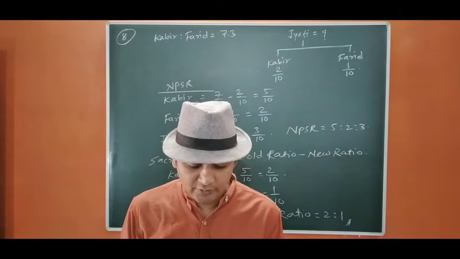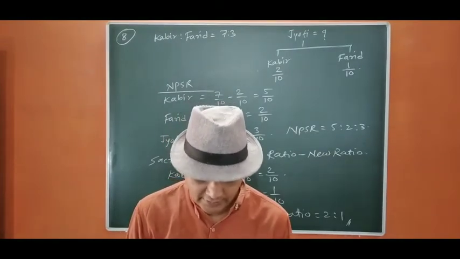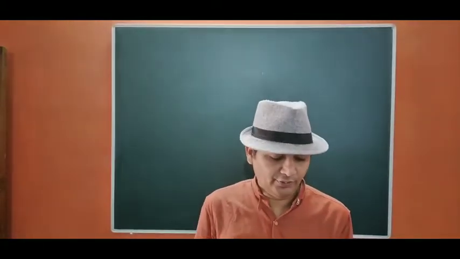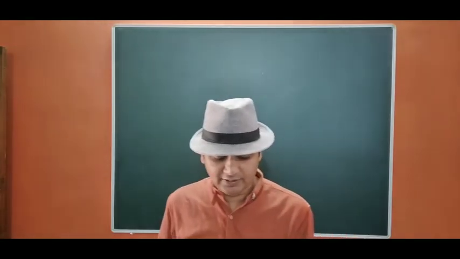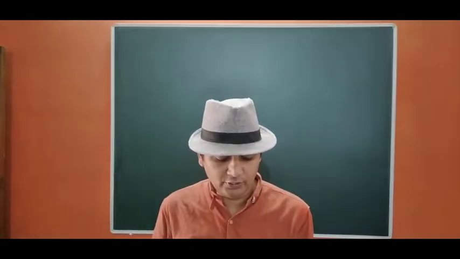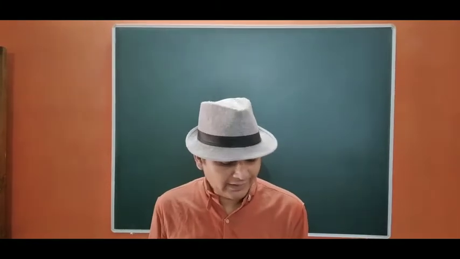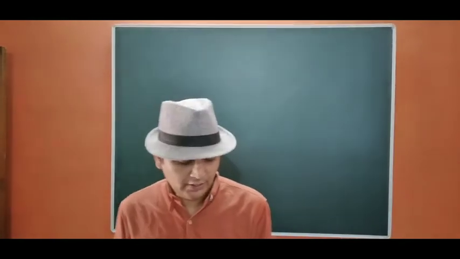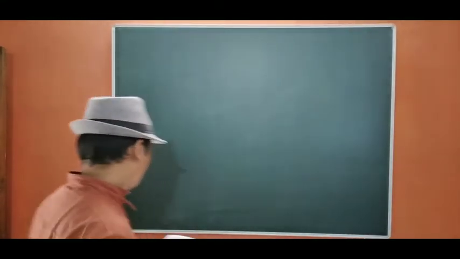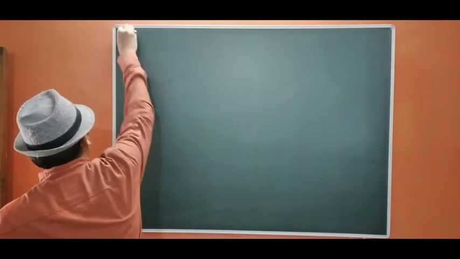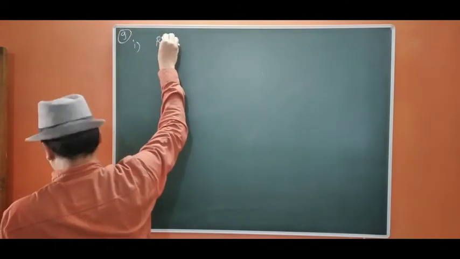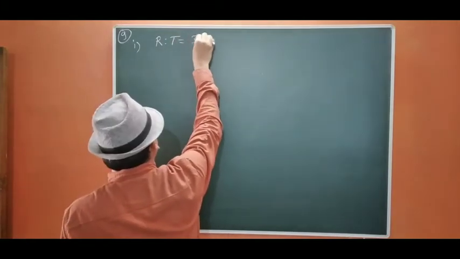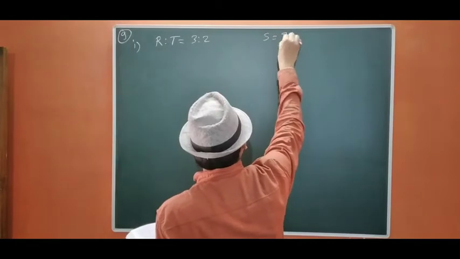Now let us move to next question, question number 9, in which we have 6 parts. Find the new profit sharing ratio. First, R and T are partners in a firm sharing profits in the ratio of 3:2. S joins the firm. R surrenders 1/4 of his share and T 1/5 of his share in favor of S. Okay, so let us start. R and T are in the ratio of 3:2. S is admitted, we don't know his share.